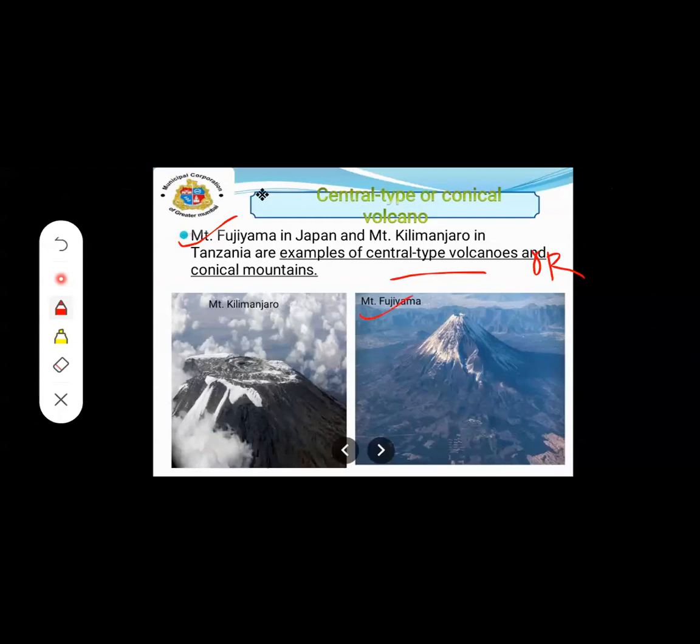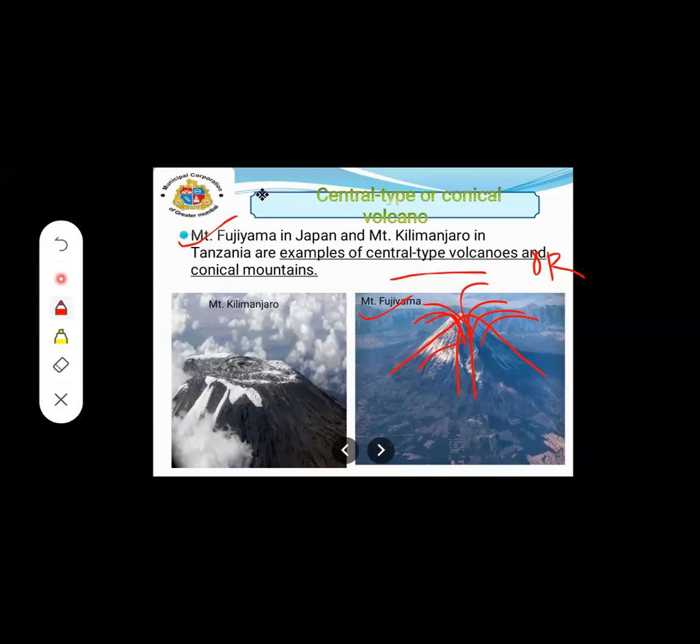It's a cone-shaped mountain, student. This will be the pipe in the interior, and through this pipe the lava will come out as an eruption. These are actual images of this first type of volcano.